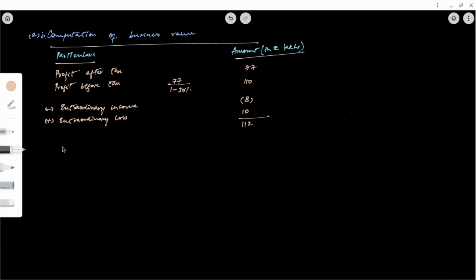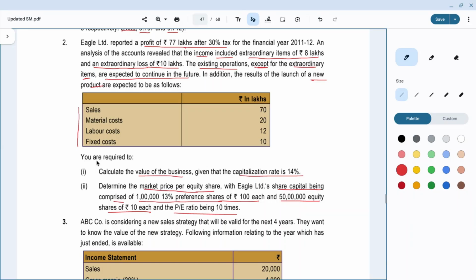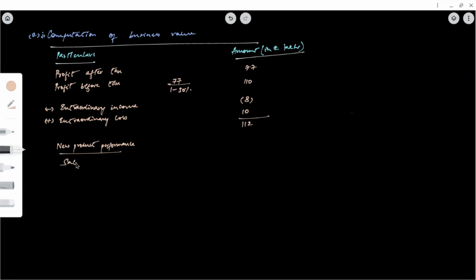Now we will include new product details. New product performance. Sales minus material cost, labor cost, fixed cost.